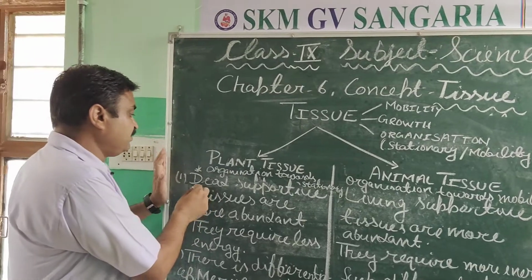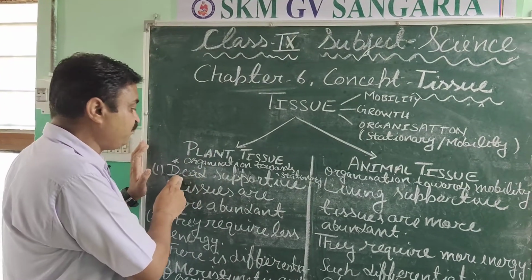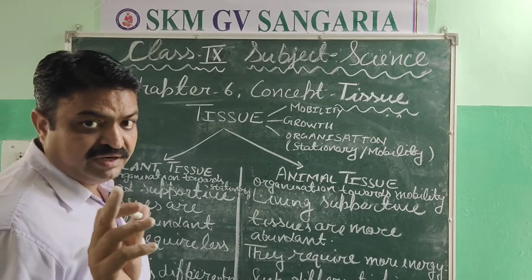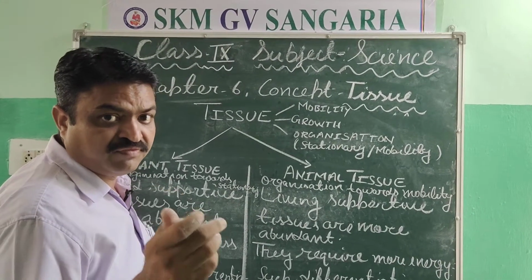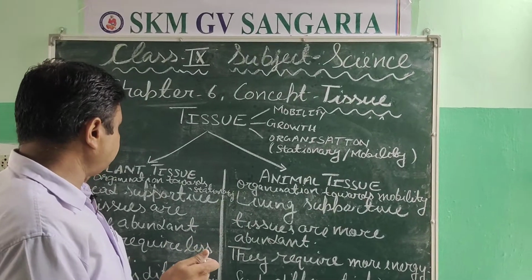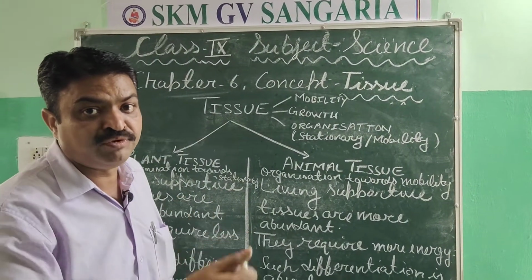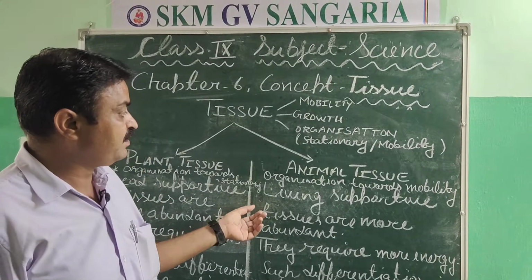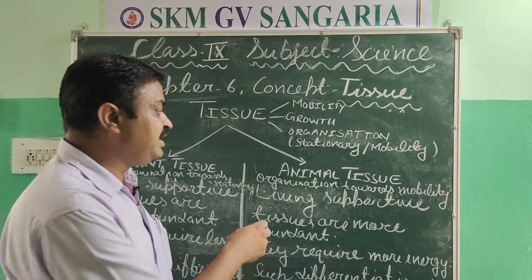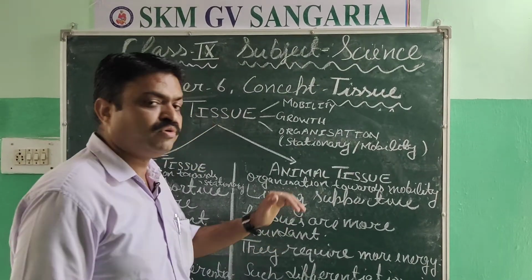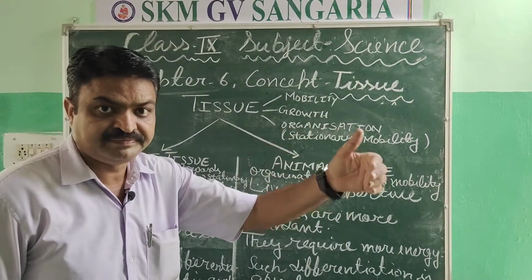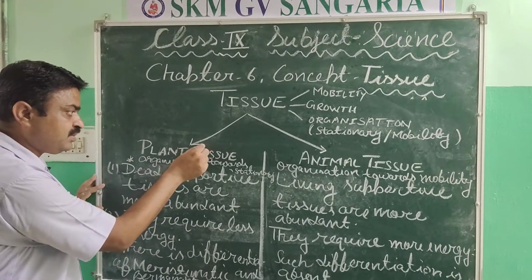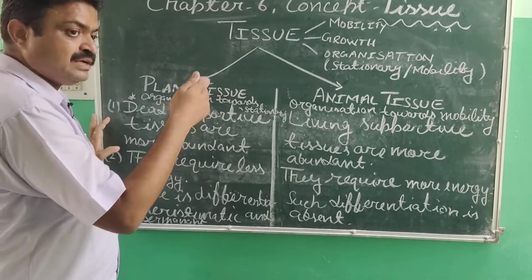Second difference: plant tissue has more dead supportive tissues. Dead and supportive tissues are more abundant and more active in plants. But in animal tissue, living tissues are more abundant and more active. Plant tissue requires less energy.